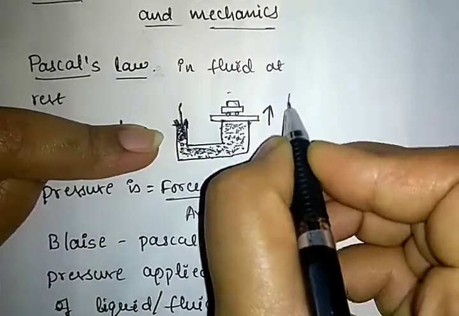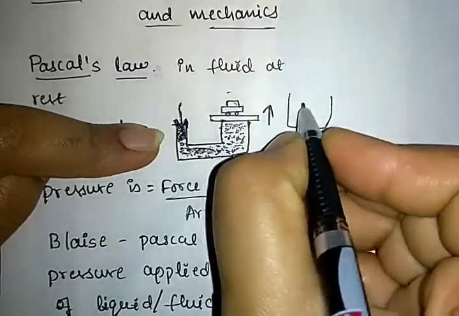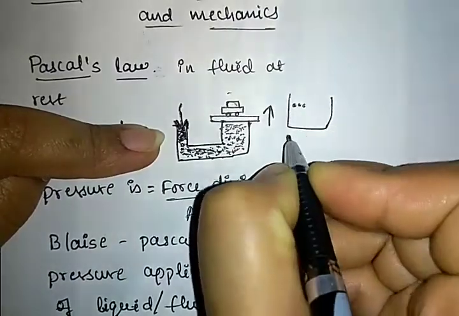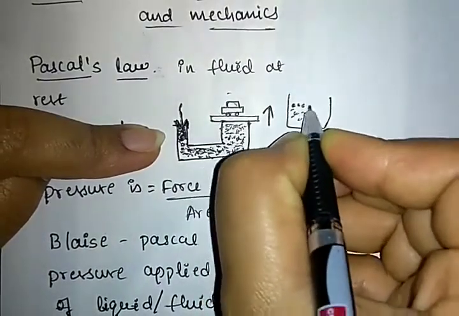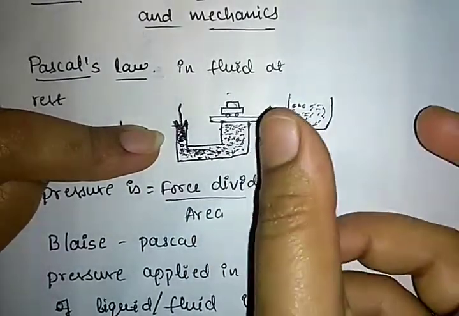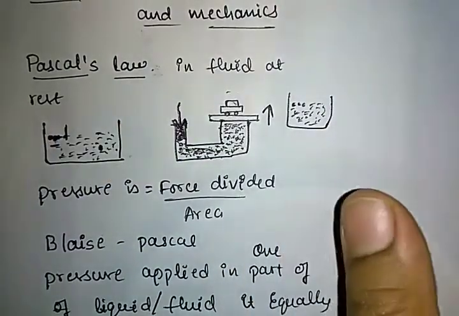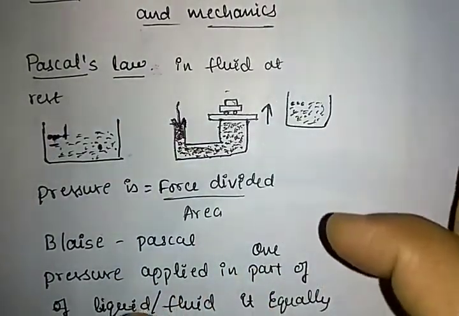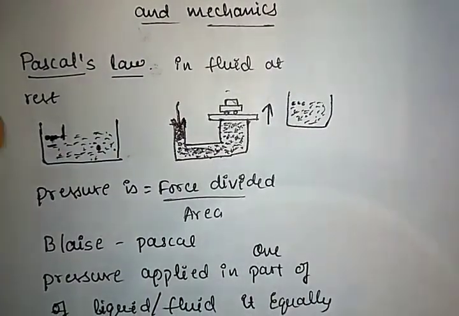Just imagine there is a certain container, and if you apply pressure in one part of it, all the particles of the fluid get the pressure transmitted. So this process is nothing but Pascal's law. This is the principle of Pascal's law. Got it?